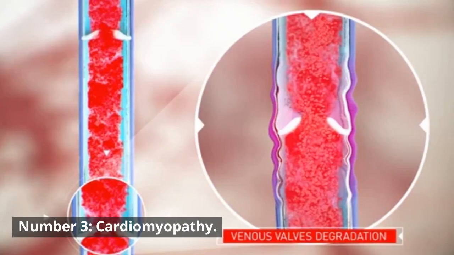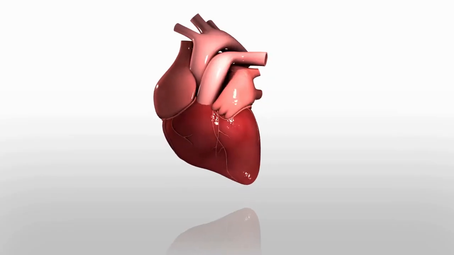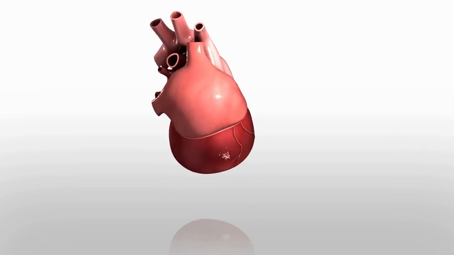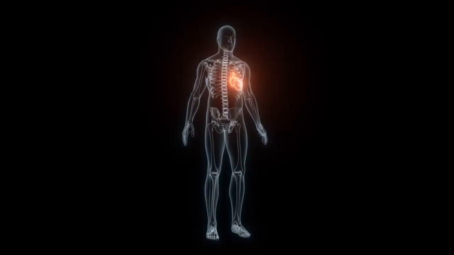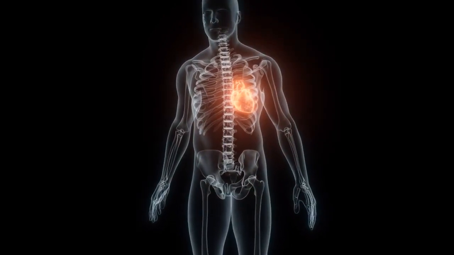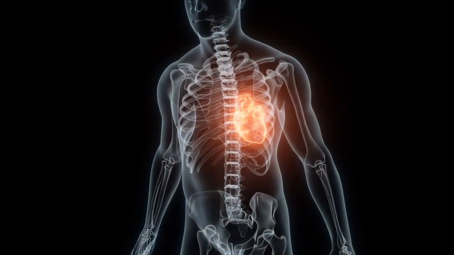Number 3. Cardiomyopathy. Cardiomyopathy is a heart issue characterized by the disease or dysfunction of the heart muscle, known as the myocardium. This condition can cause the heart muscle to become enlarged, thickened, or rigid, leading to a decreased ability of the heart to pump blood effectively.